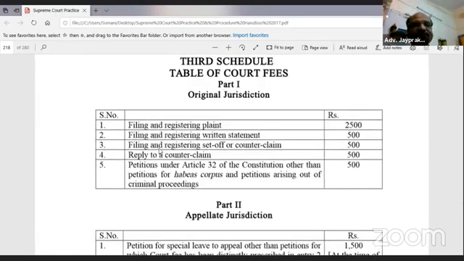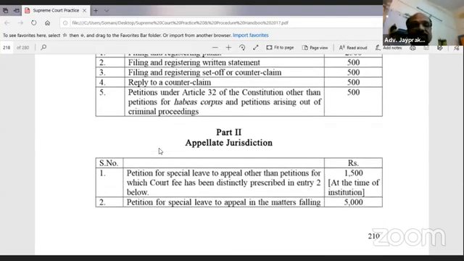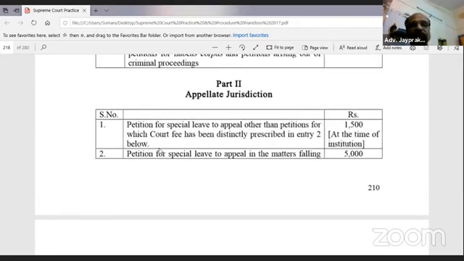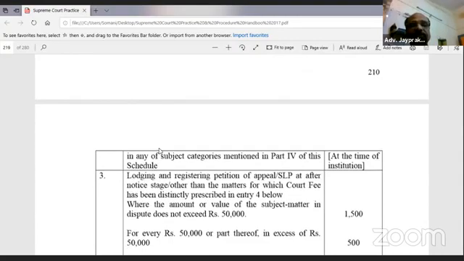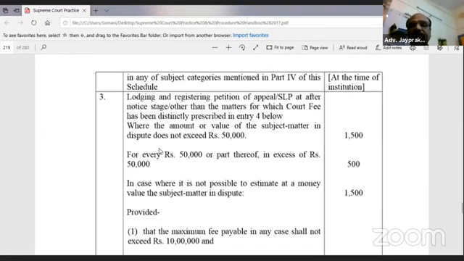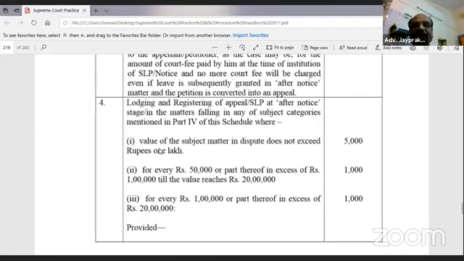This is the court fees. The original jurisdiction court fee: original jurisdiction plaint 2,500, written statement 500. These are court fees. Appellate jurisdiction, civil matters, SLP 1,500. Petition for special leave to appeal for a matter falling in any subject category mentioned in 4.5, that is 5,000. The rest, this 1,500 and so on, are money matters like that. Slabs are there.